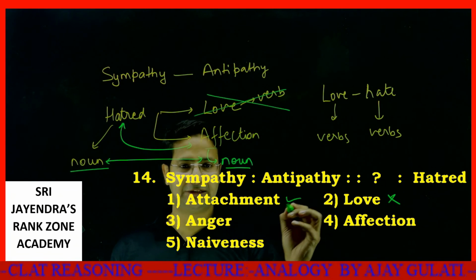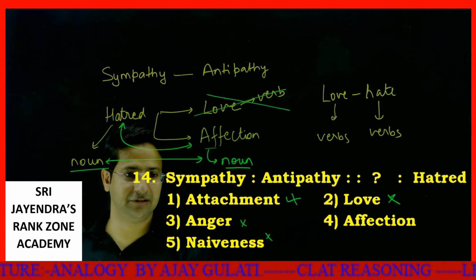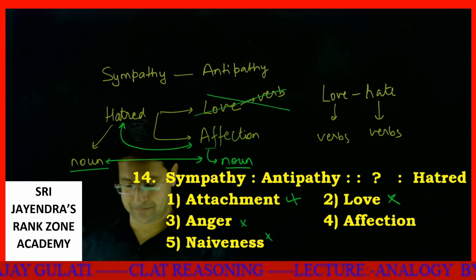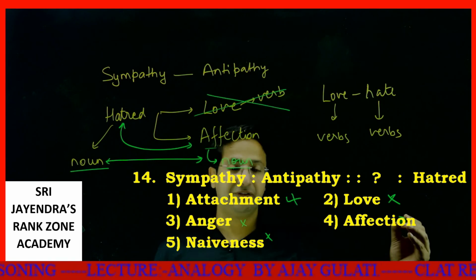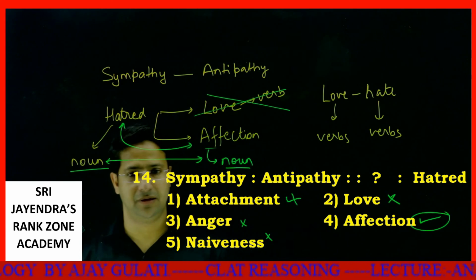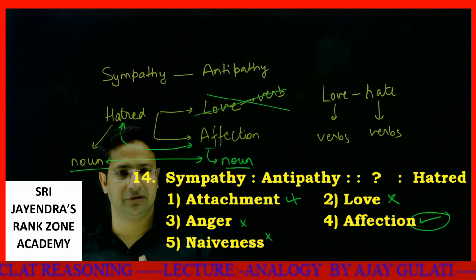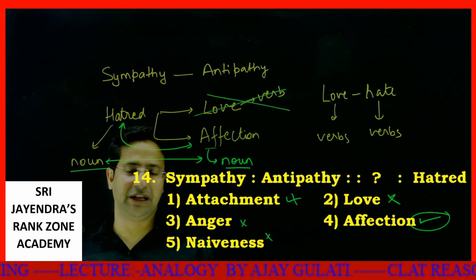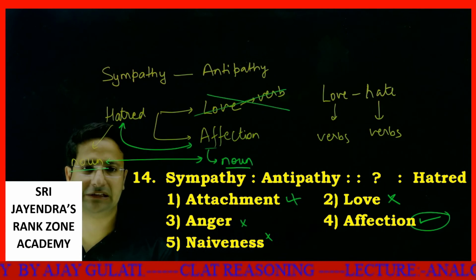I told you attachment, anger, and naiveness are entirely different things. So affection is the one which is remaining. Affection is your answer. Sympathy is to antipathy. Hatred is to affection. Exactly opposite of each other.